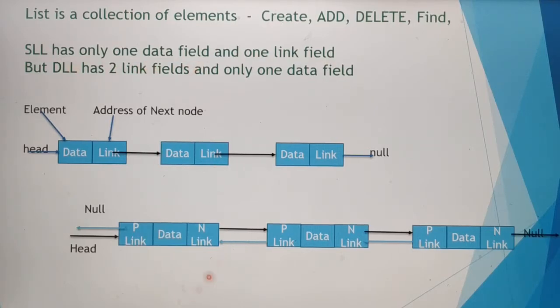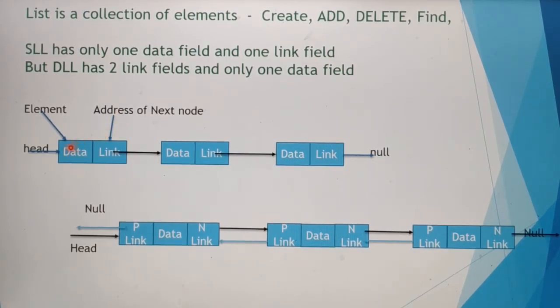What is the difference between singly linked list and doubly linked list? In the singly linked list, each node contains two parts. One is data field and another one is link field. Data field contains the actual data stored. Link field contains the address of the next node. So in this singly linked list we have only two parts.